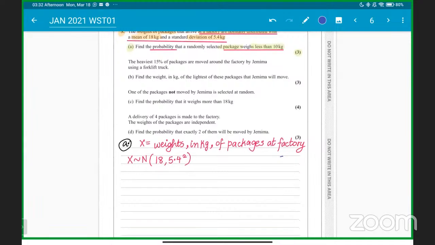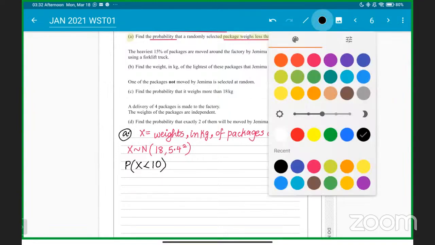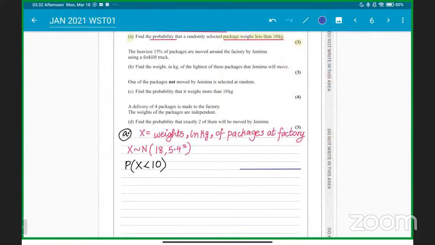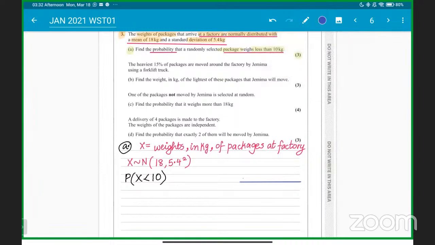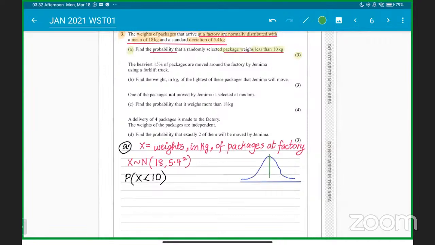What we have to find is the probability that the weight is less than 10 kg. So we have to find the probability that X, which is the weight, is less than 10 kgs. Always remember, try to draw the diagram, which will help you in every question. This is one of the more important tips: in normal distribution, try to draw the diagram. So here we go, this is the diagram. The mean is 18, and 10 will be here. We have to find the probability of less than 10.